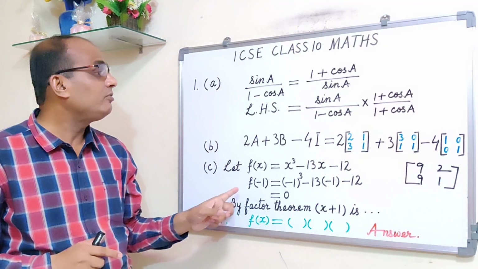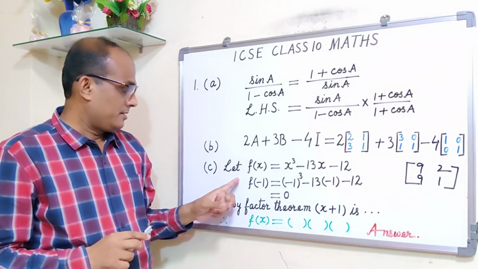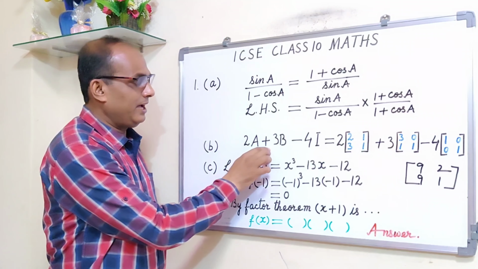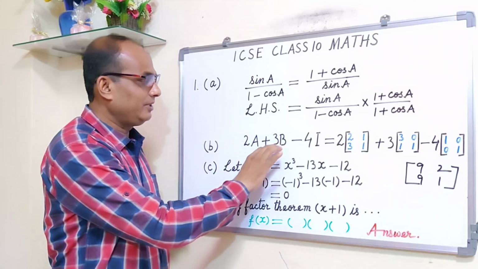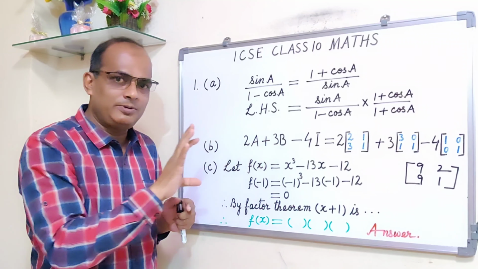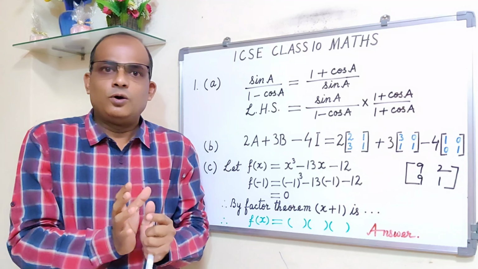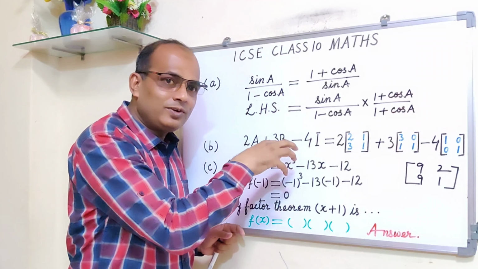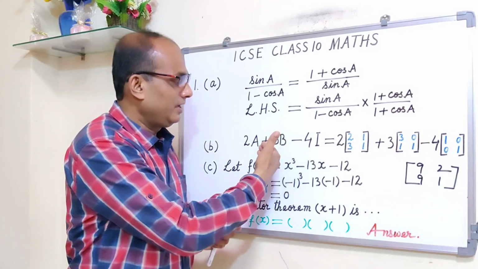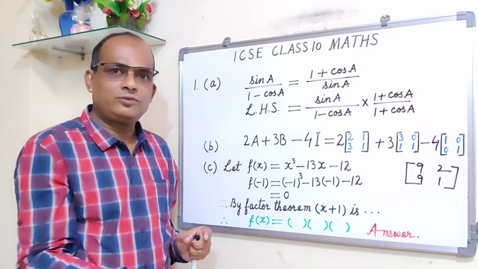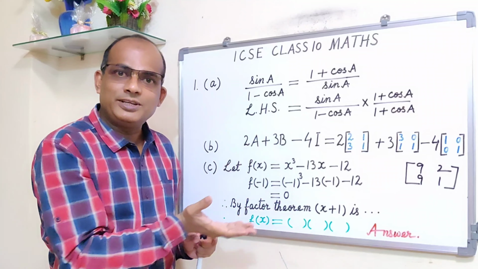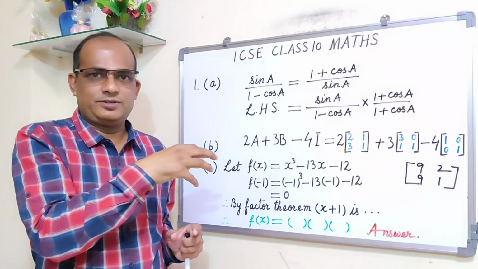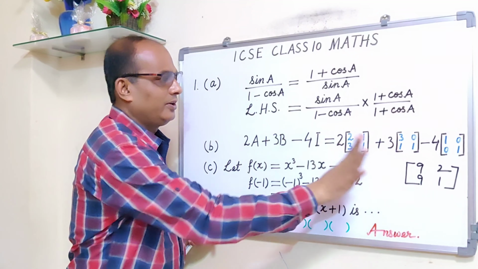Now this is a question from factor theorem. And here also see, this is not the explanation of the entire chapter. Only I am talking about this particular question. For this particular question, I didn't talk about the multiplication of 2 matrices, because in this question it has not been asked. So I am very particular about the point I am talking about. Alright, so you got 9 2 9 1.